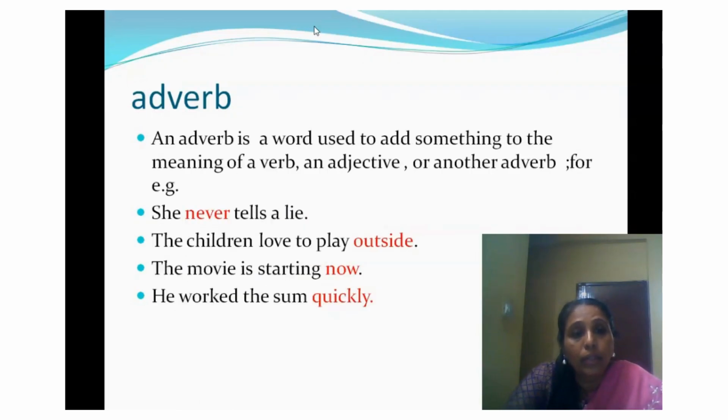An adverb. An adverb is a word used to add something to the meaning of a verb, an adjective or another adverb. For example, she never tells a lie. The children love to play outside. The movie is starting now. He worked the sum quickly. She never tells a lie. So, what is the verb here? Here, the verb is tells. And never is a word which adds something to the meaning of a verb.